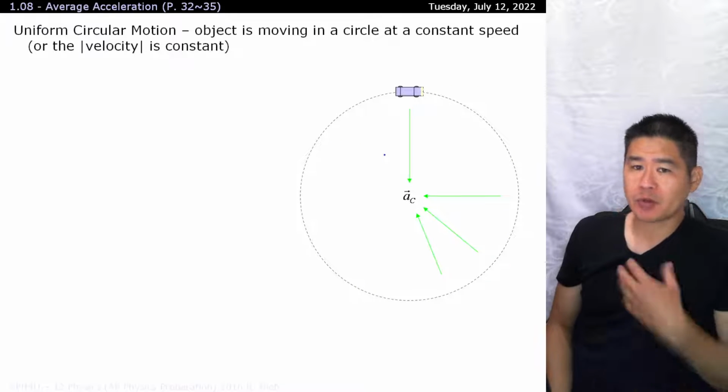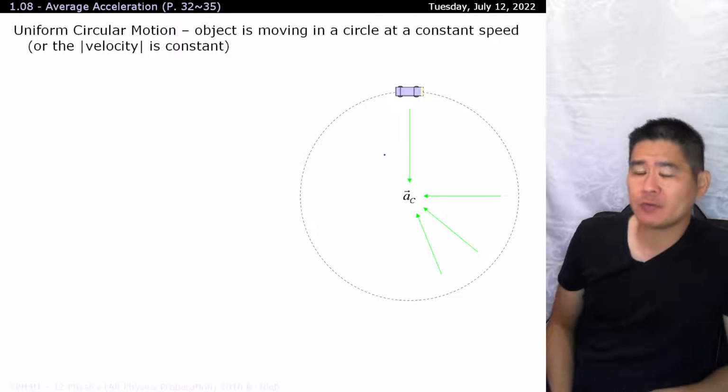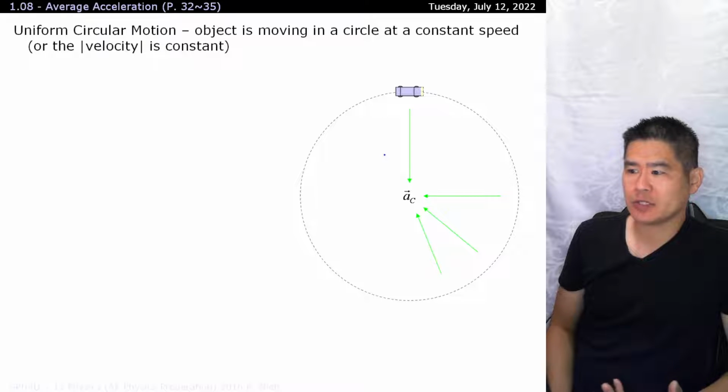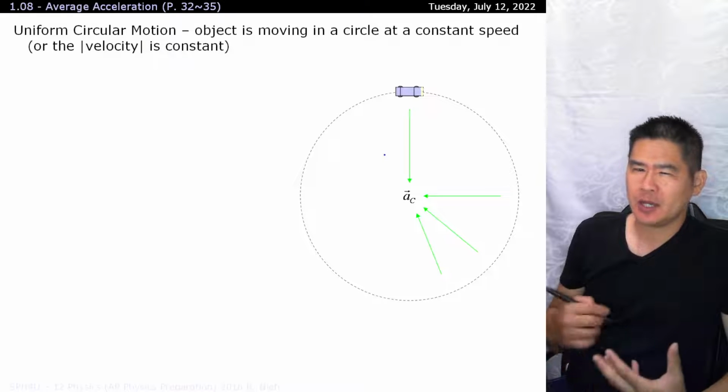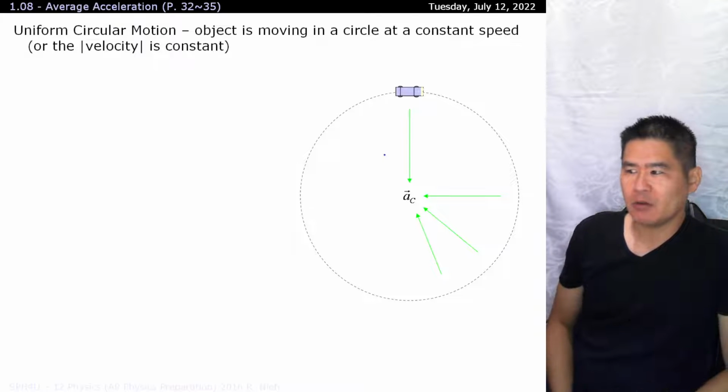Now, we're going to get through the proper formula in episode 1.18, so you can fast forward to that if you want to see that in more detail. But right now, let's just focus on average acceleration. This is like the precursor towards it, and it helps get your mindset set in a way that you can understand why the calculations are what they are.